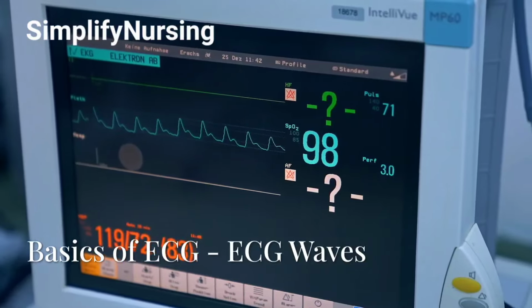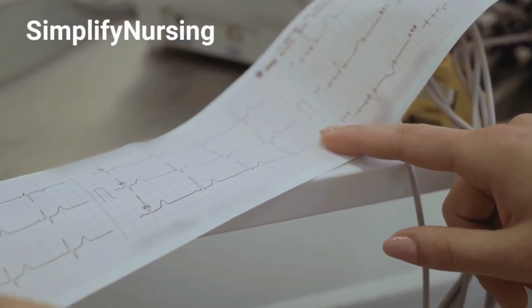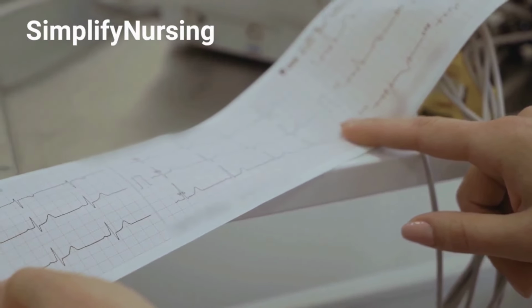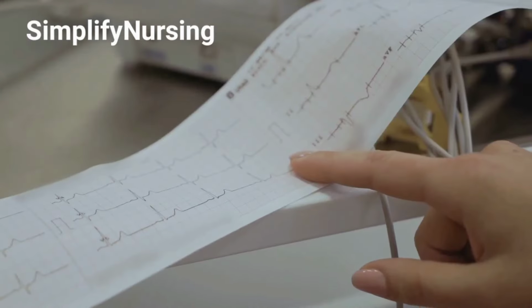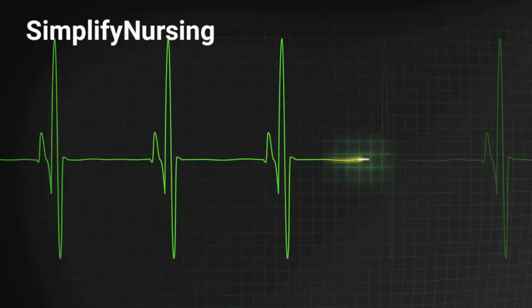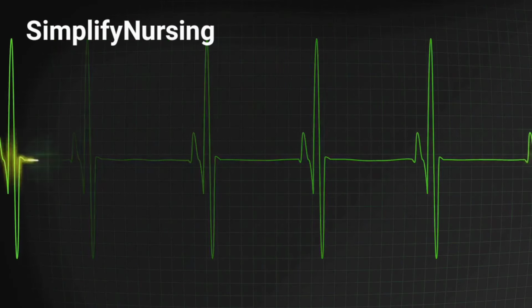Basics of ECG: ECG waves. P wave, atrial depolarization. QRS complex, ventricular depolarization. T wave, ventricular repolarization. U wave, possible repolarization of the Purkinje fibers, though it's not always present.